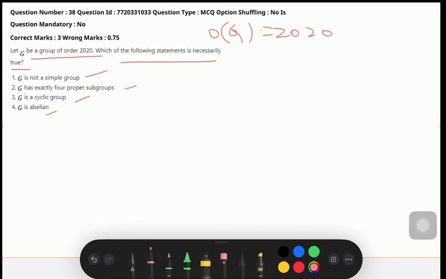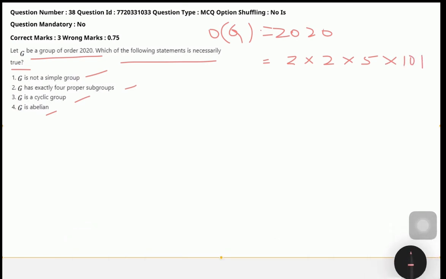So let's start with Sylow's package. What is it basically? You have to factorize the number. When we factorize, we get 2 into 2 into 5 into 101. Prime factorization is done. Now if we find the number of p-Sylow subgroups, we can start by taking the 2-Sylow subgroup, so 1 plus 2k divides 505.